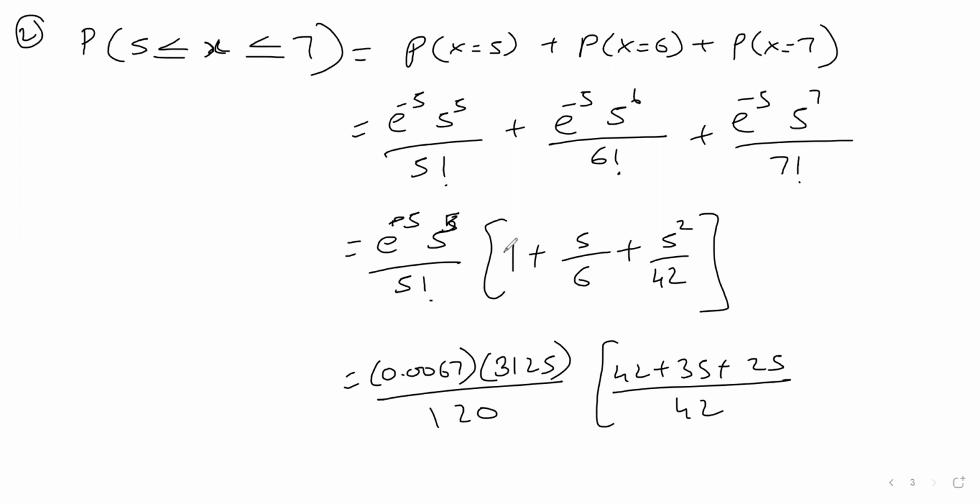Equalizing the denominator, here we multiplied by 42, here by 7, and here nothing. Okay, now you can solve this and find the answer. So the answer is 0.42.